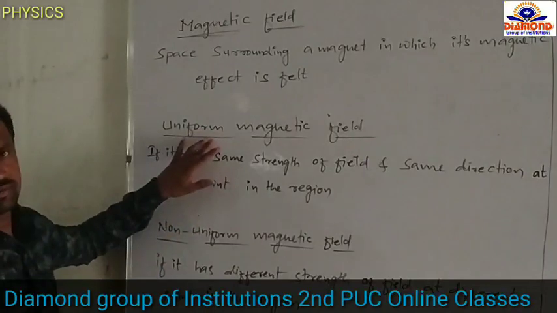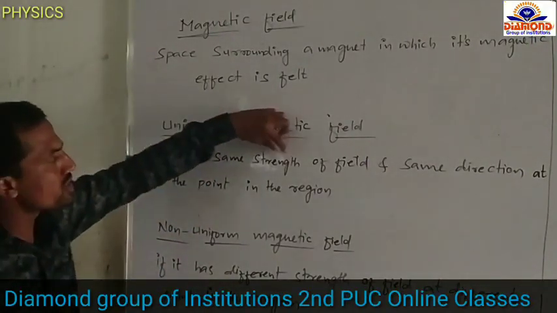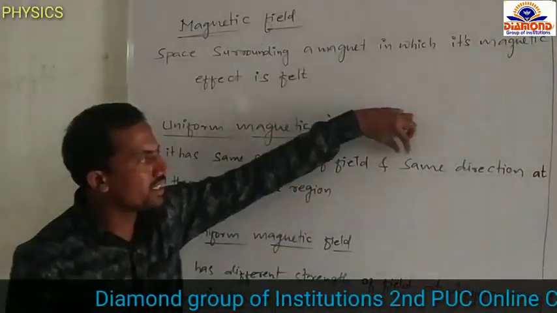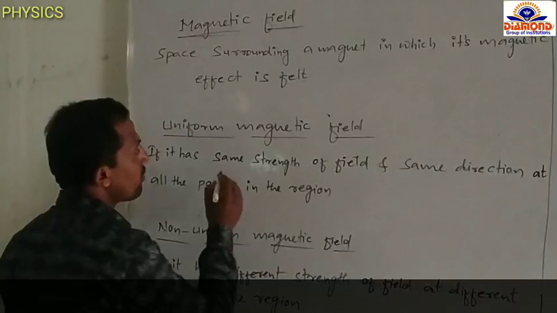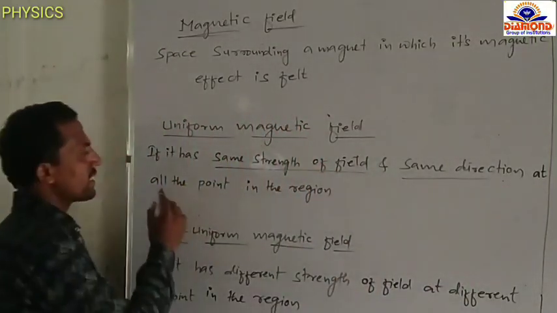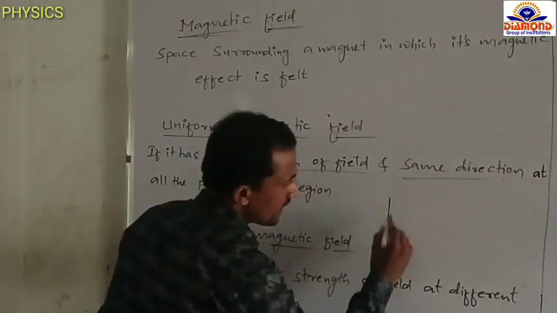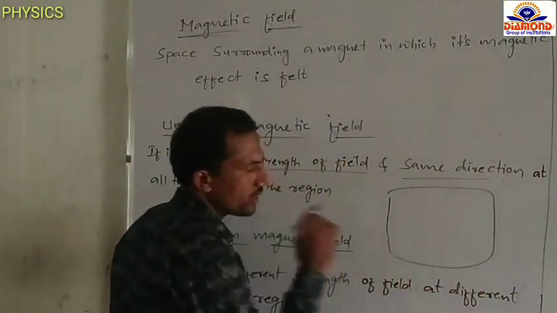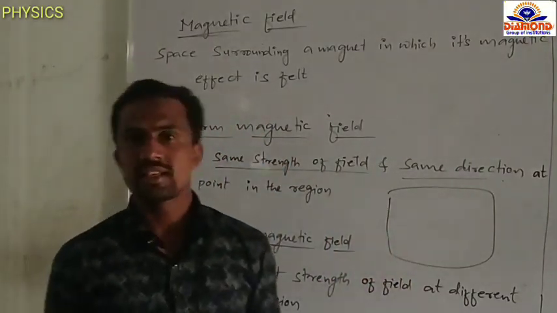Uniform magnetic field, what is the definition? It has the same strength of field and the same direction at all points in the region. For example, take one small region. Magnetic field is measured in Tesla.